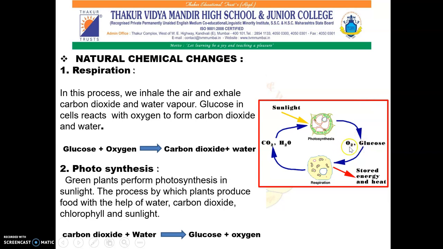And it releases oxygen. So oxygen and glucose are the products. These products are the reactants in the case of respiration. And the products of respiration are carbon dioxide and water. So photosynthesis and respiration are exactly the opposite process, we can say.